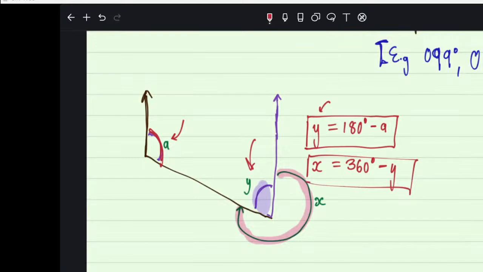So don't try to cut corners. You need to do 3 steps. You measure the A, then you say 180 minus it to get Y. That's the second step. Then to now get X, you do the third step, which is now 360 minus Y. Don't cut corners, and you're going to have your bearing.